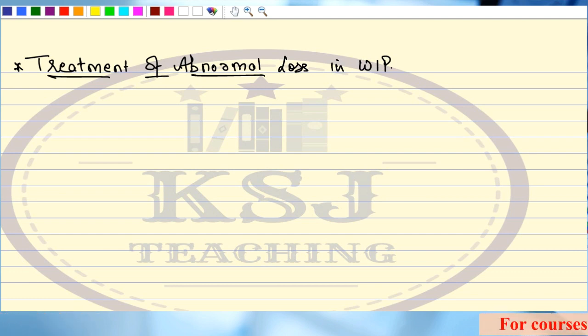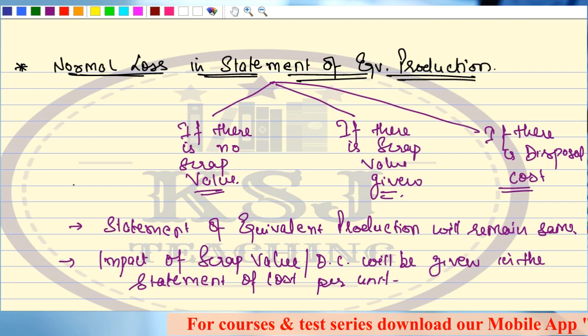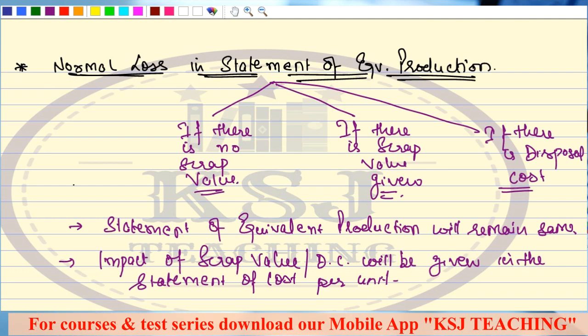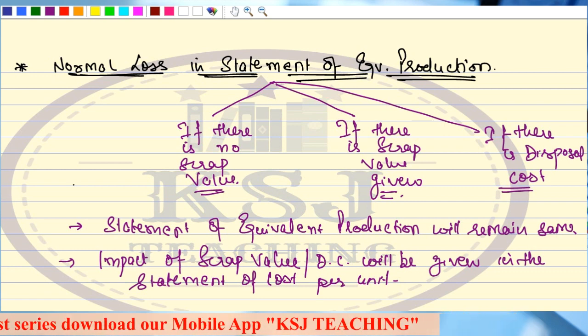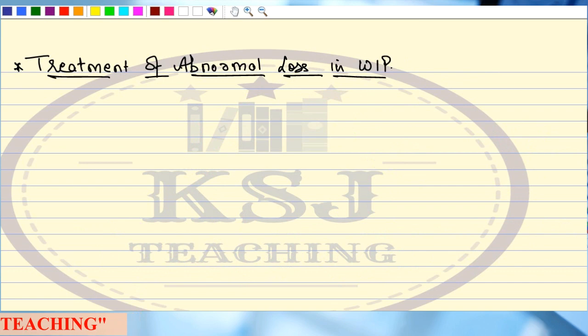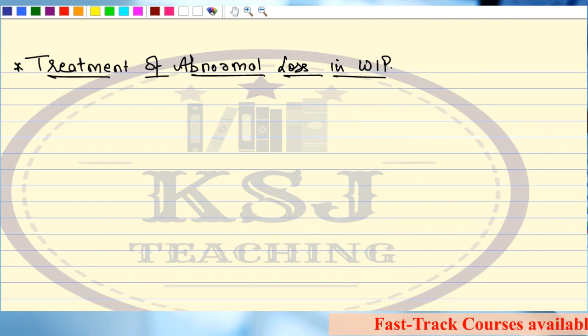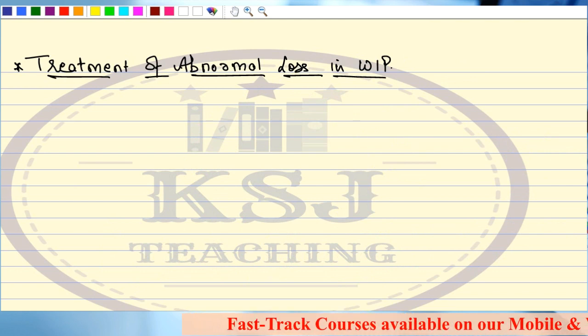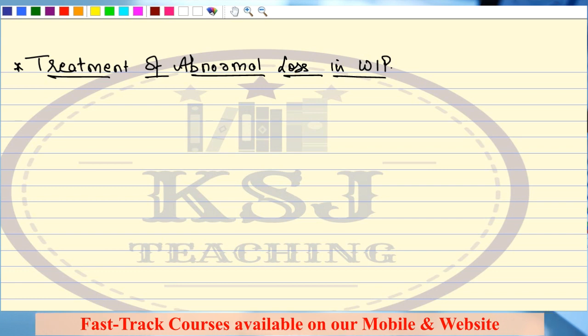In the last lecture we have already discussed the treatment of normal loss, that is, how the normal loss is to be treated in the statement of equivalent production. I hope you are very clear with it and you have done the homework that I gave you in the last lecture. So now we are going to discuss the treatment of abnormal loss.